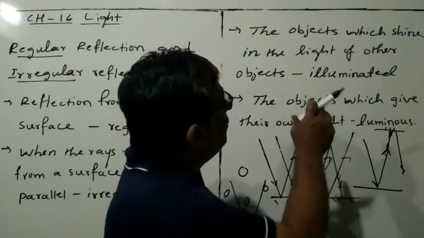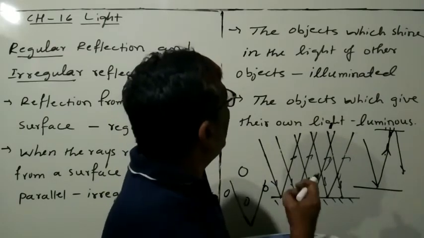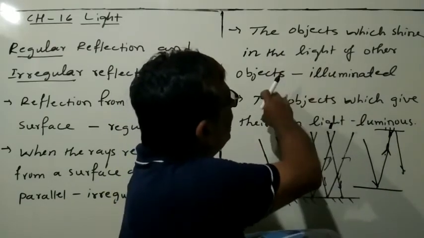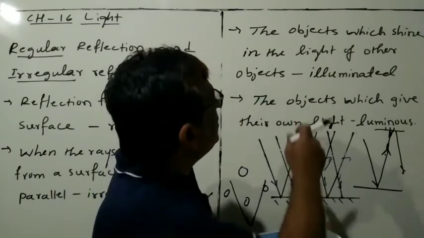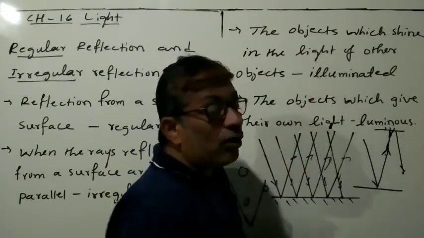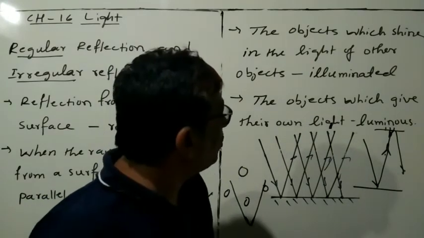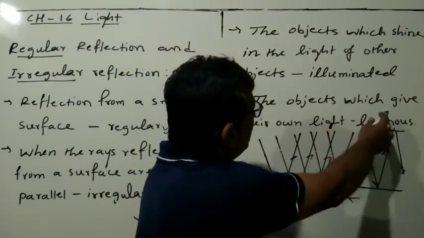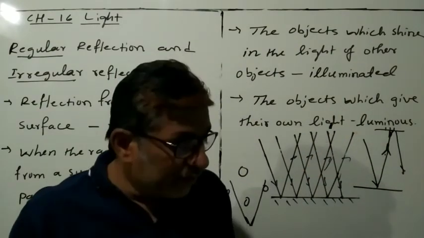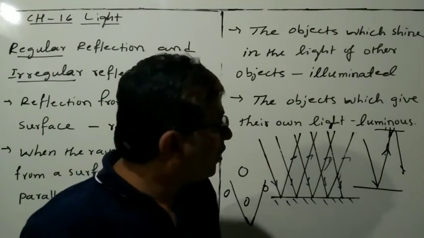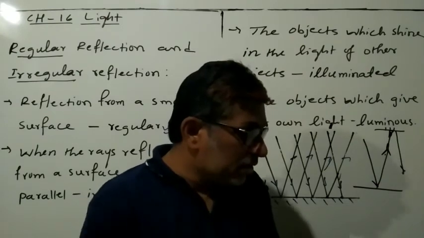Luminous bodies also: the objects which shine in the light of other objects, meaning the object which receives the light of another object and reflects it, we call illuminated objects. The objects which give their own light, for example fire, the sun, and even a candle flame, are the luminous objects or luminous bodies.